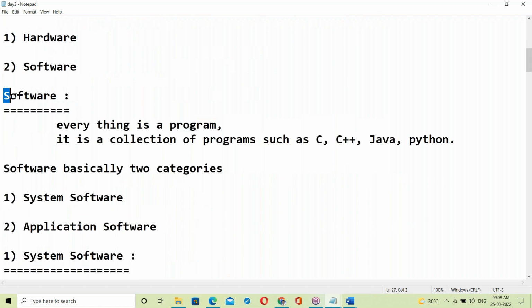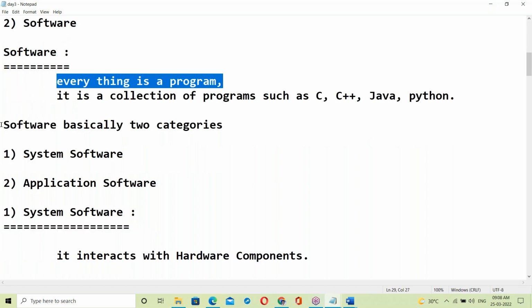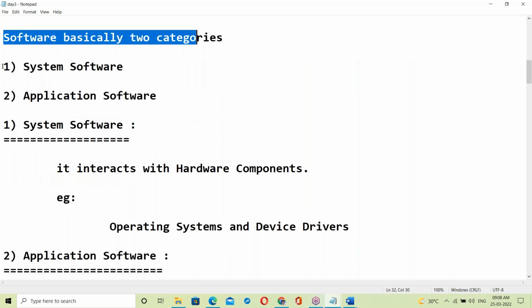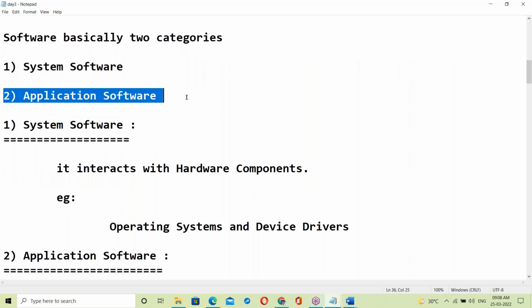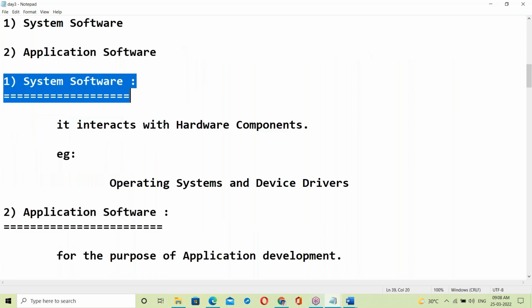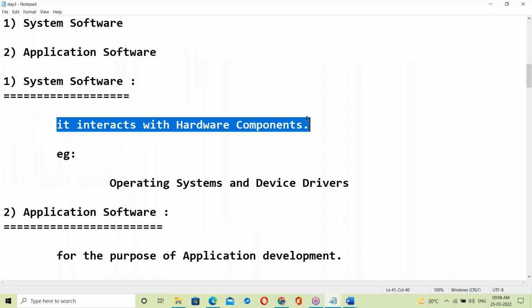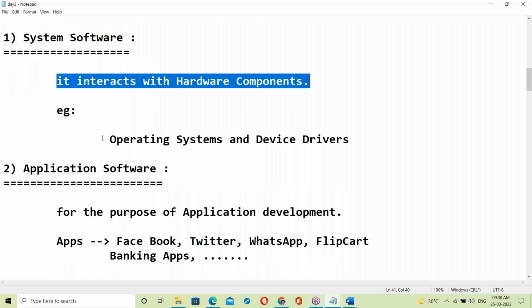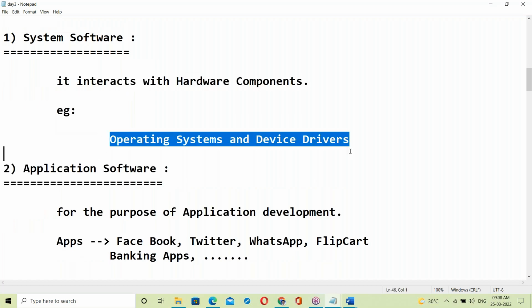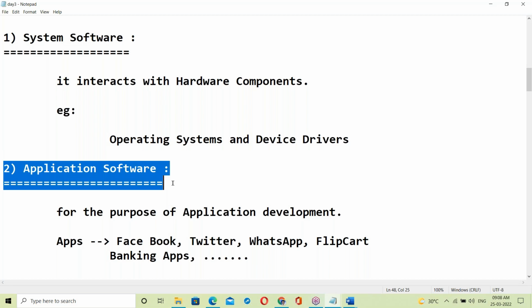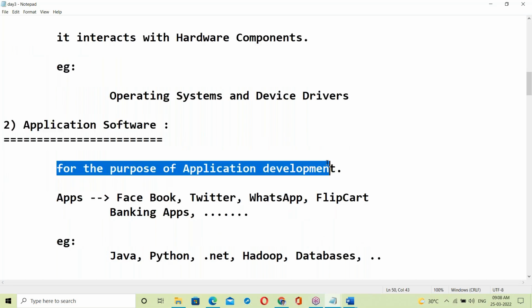Hardware is not necessary for us. Software means all are programs. Software has basically two categories: system software and application software. System software interacts with hardware components. Examples are operating systems and device drivers.